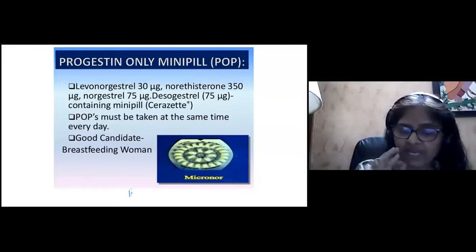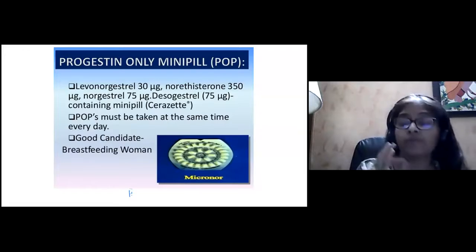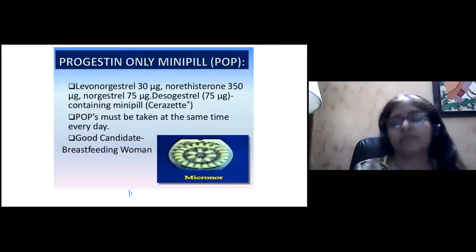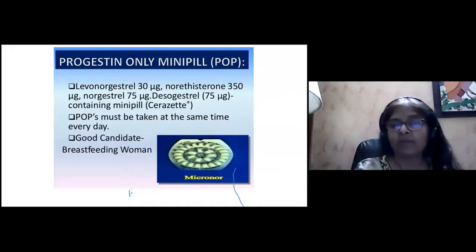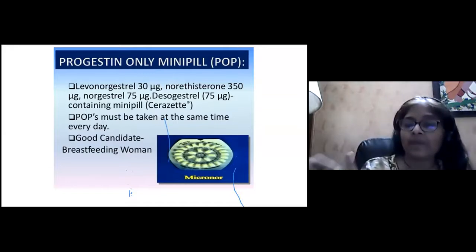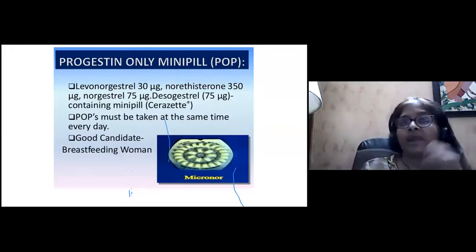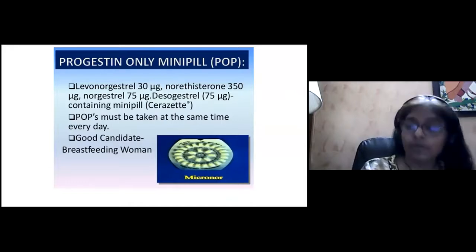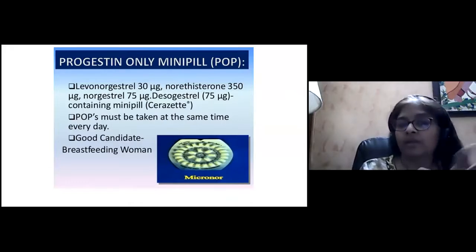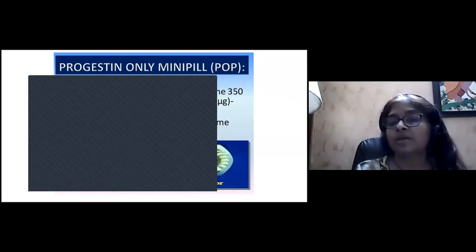Like if they are taking it at 8 o'clock in the evening, they have to take it at 8 o'clock every evening. Even half an hour here and there, it may not act. And this is a very good candidate for breastfeeding women, as well as the elderly perimenopausal women, about 45, who need progesterone for cycle control or for withdrawal bleeding or for menorrhagia. Then you can give progesterone only pills to these patients.